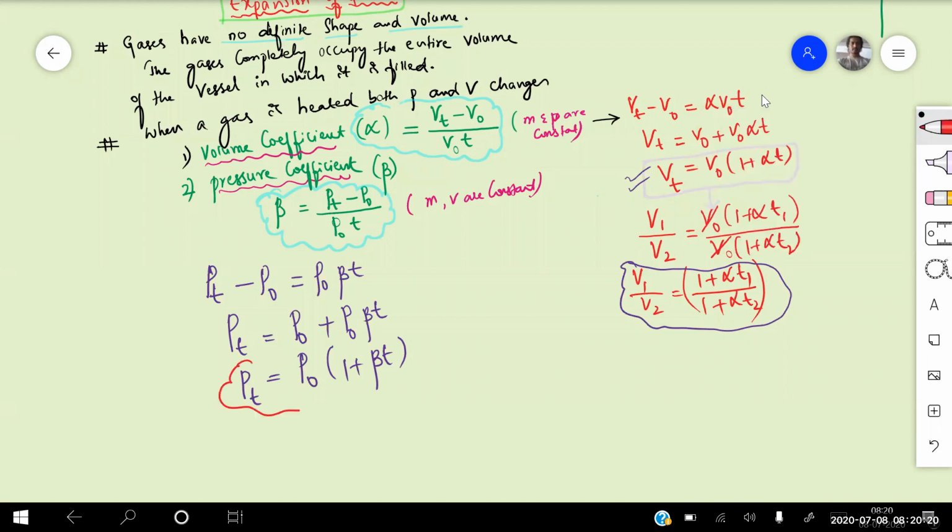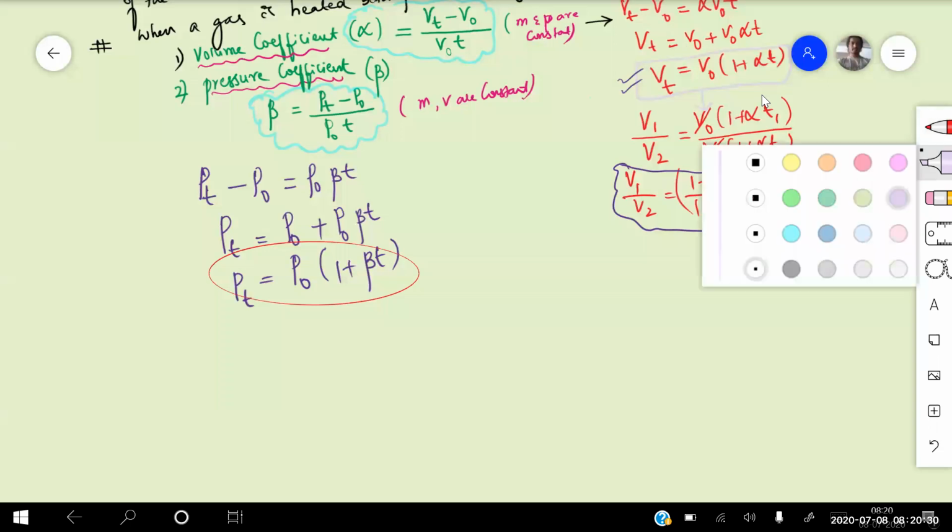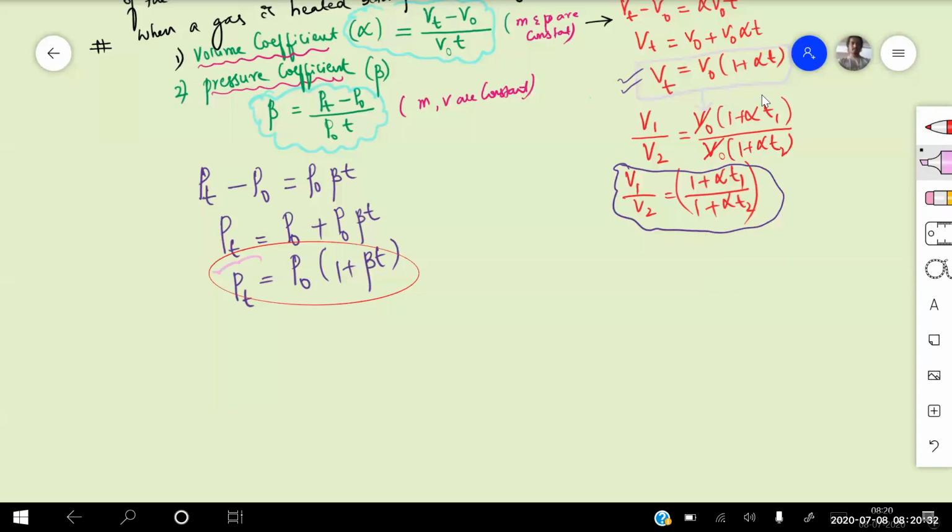Pressure at T degree centigrade is given by the formula Pt is equal to P naught into 1 plus beta into T. Clear for everyone? So this one is your pressure at T degree centigrade. Okay.